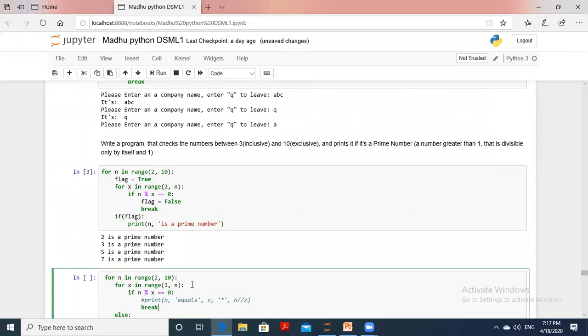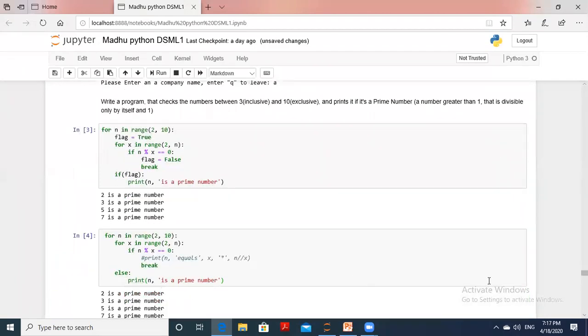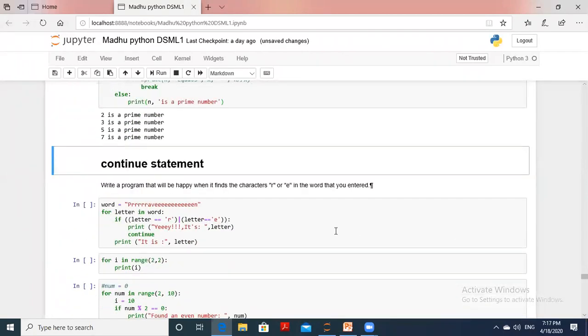This is the statement we have taken again, prime number. So what is that? Print the value where it is divisible by. Same thing will be getting from here also. That's the logic for the prime number. So now here we have to use the break statement. When that doesn't work for the inputs, break it again, go to the other section to be executed. Next, you go for the continue statement.